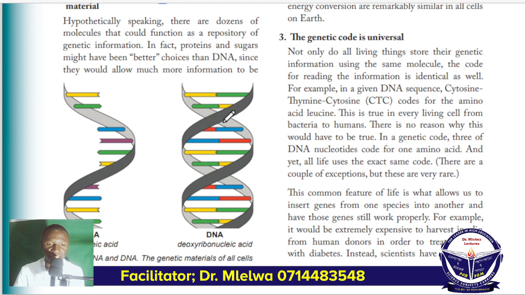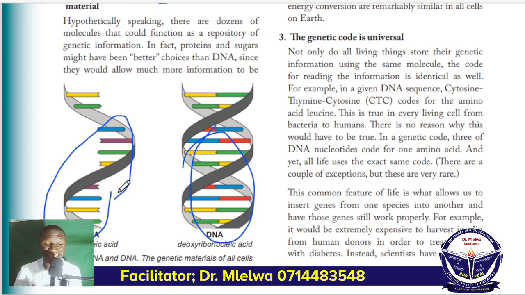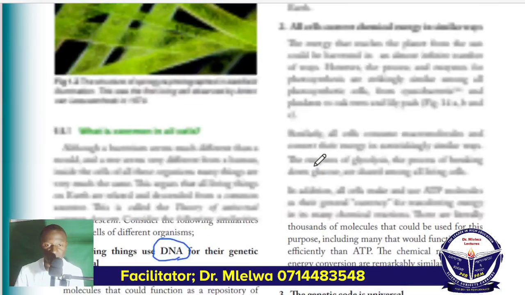The DNA takes information from generation to generation, but RNA takes information maybe from cell to cell, or it can be used to transfer information from the nucleus to the cytoplasm. Even if it is used just temporarily to take information from the nucleus to cytoplasm, it is still necessary. The cell cannot function in absence of RNA.